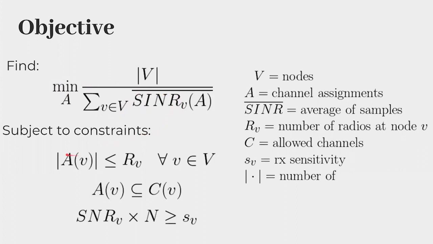This objective is subject to the constraints where the number of assigned channels for each node V must be less than or equal to the number of radios at that node. The set of assigned channels has to be a subset of the allowed channels at each node V. And the signal has to be above the receive sensitivity at each receiving node for it to be able to be decoded correctly.